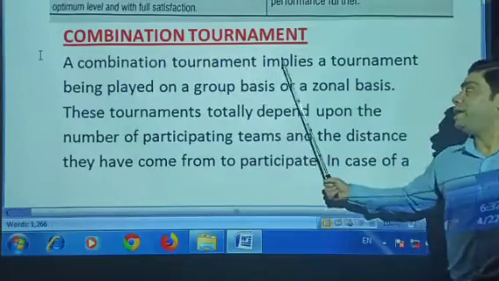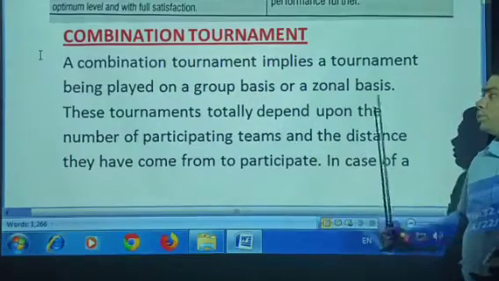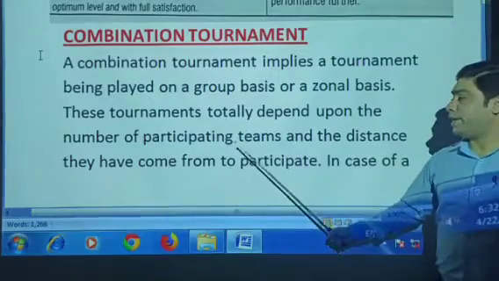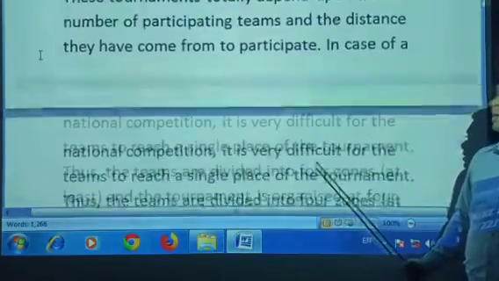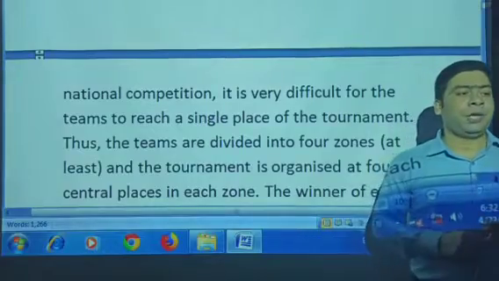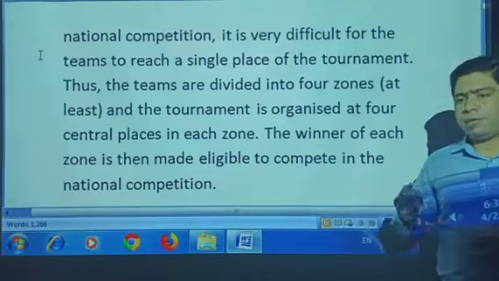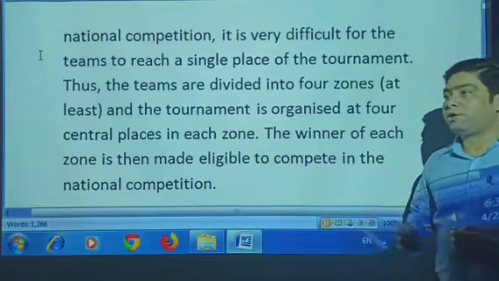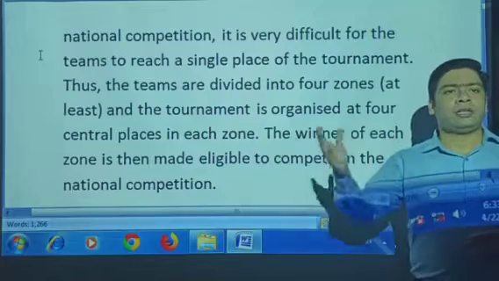A combination tournament implies a tournament being played on a group basis or zonal basis. The tournament totally depends upon the number of participating teams and the distance they have come from to participate. For example, in a national competition, we want to give a place to every state team. But it is not possible for all the state teams to come together at the same place and play all together. So in that case, we divide the whole country into 4 zones: north, east, south, west.